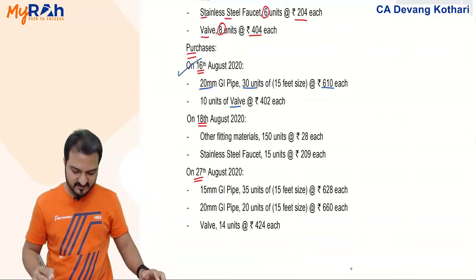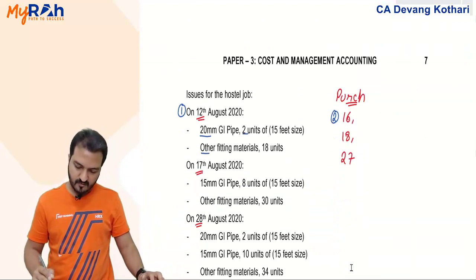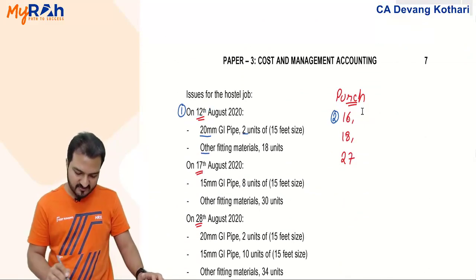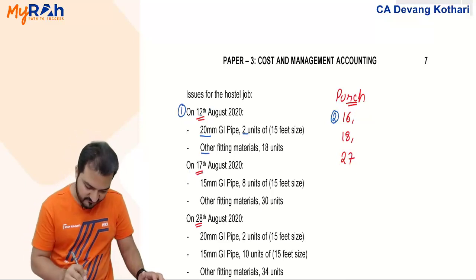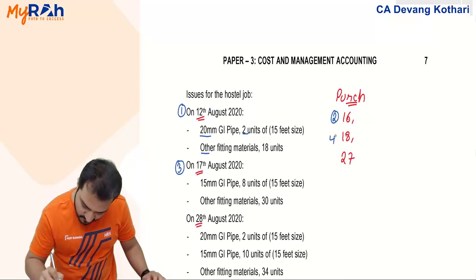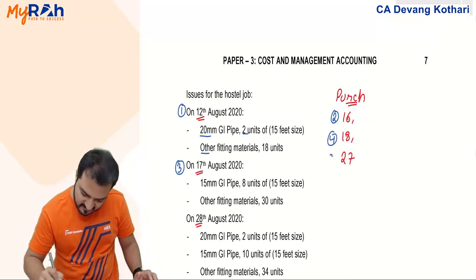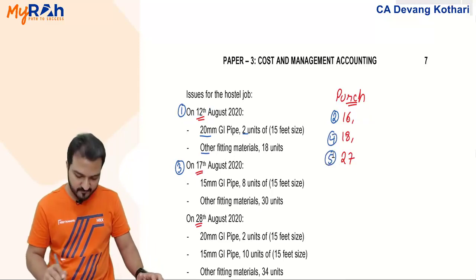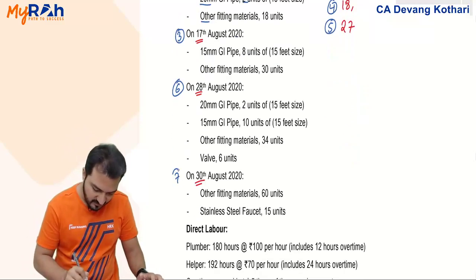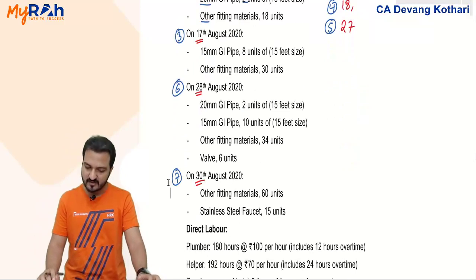Okay. Next date. 12th August is done, 16th August done. Next event is on 17th August here. So 17th August is my third. Then 18th August I will show as the fourth item. Then 27th August I will show as the fifth item. And then the sixth item, 28th August issue. The seventh item, 30th August issue. Yes, you have the sequence.